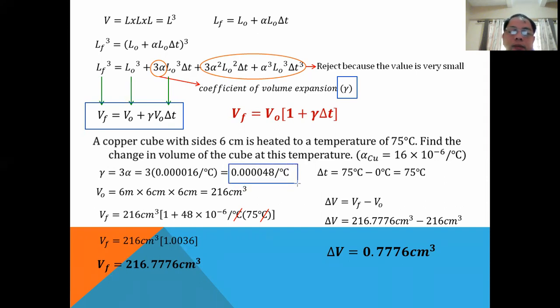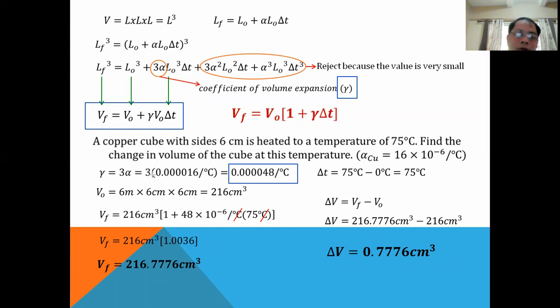Because again, you are dealing with a copper cube. To get the volume of a cube, you multiply the sides 3 times: side times side times side. You will notice we multiply 3 times because this is the dimension of the sides of the cube. If one side is 6, just raise it to the third power.